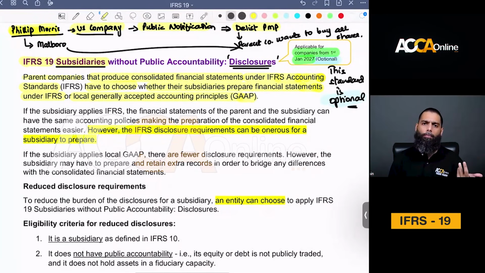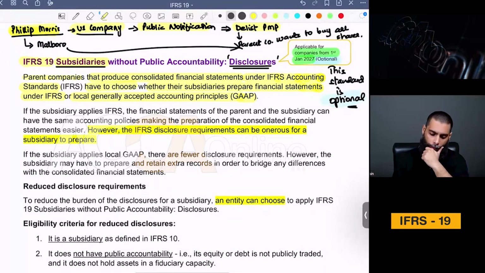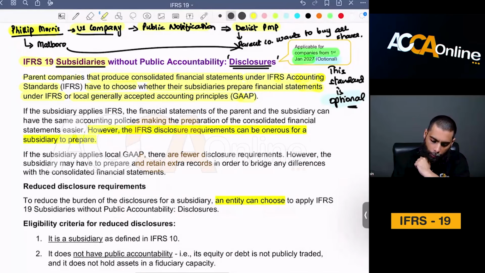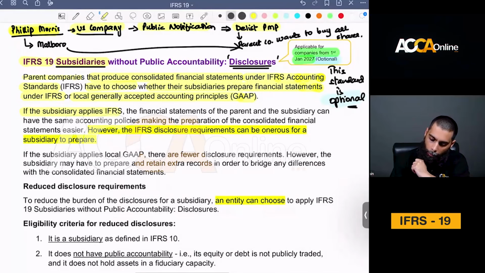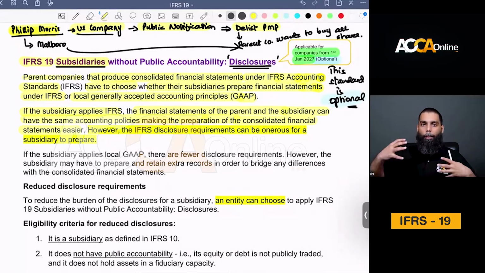Local GAAP you must apply. But many subsidiaries all over the world have to produce IFRS set of financial statements as well, so that their parent company can consolidate them. So it's already a lot of effort for subsidiaries which are not applying IFRS. They are applying local GAAP. It's already a lot of stress for them. They say that if the subsidiary is applying IFRS, the financial statements of the parent and the subsidiary can have the same accounting policies, making the preparation of consolidated financial statements easier. So if both your parent and subsidiary companies actually apply IFRS, it is easier to consolidate, pretty much common sense.